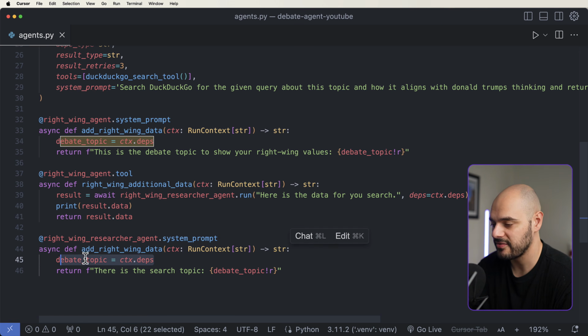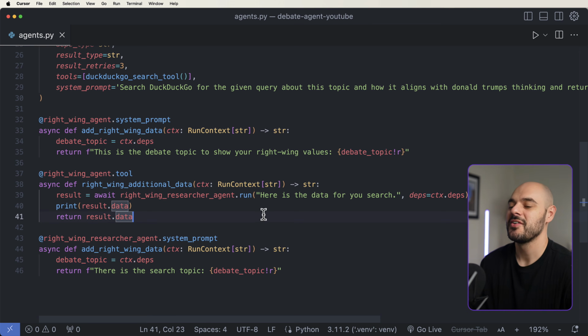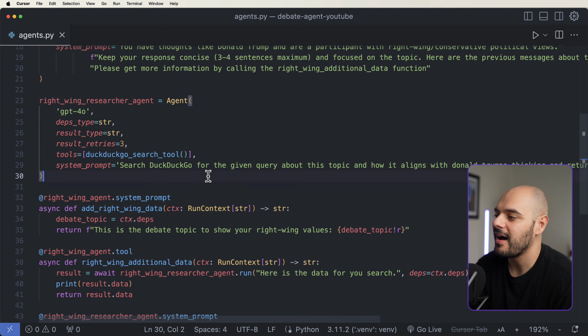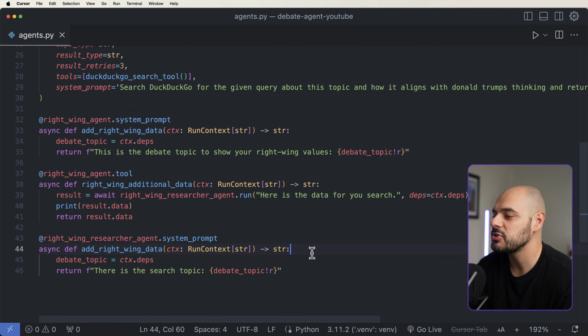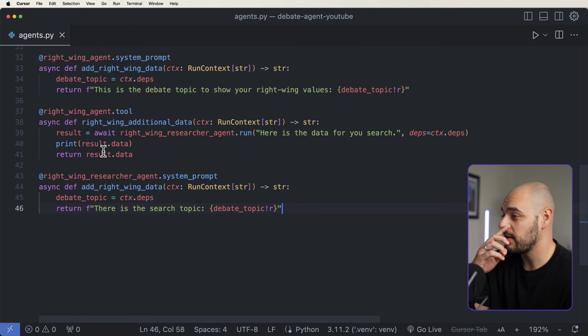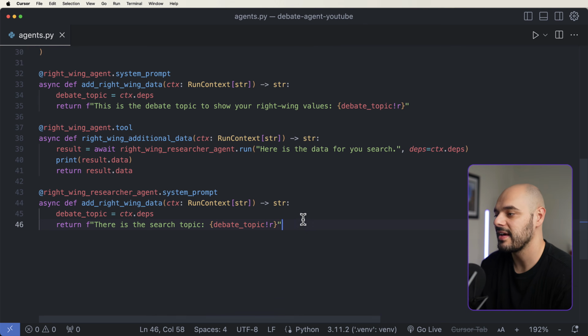We're going to extract it from the CTX run context and then pass it in right here. And now I have this print statement in here so we can see what is actually getting returned from DuckDuckGo. And we can start just this way, just for having the right-wing view. Now, essentially, I'm going to do the exact same thing that we just did with all of these agents on the right-wing side with the left-wing side.